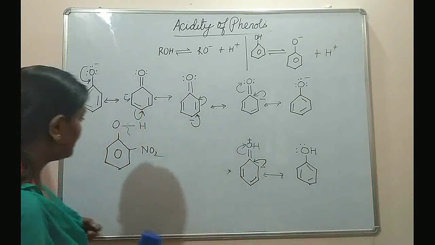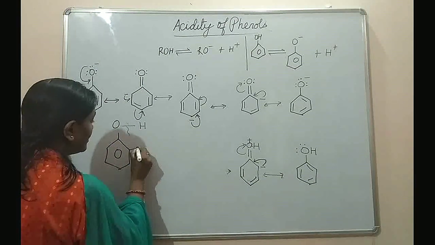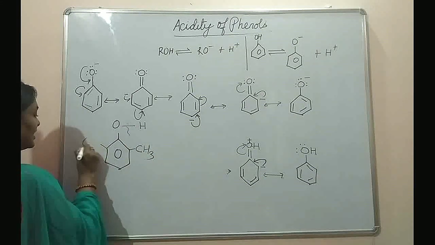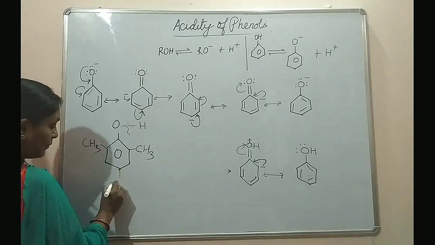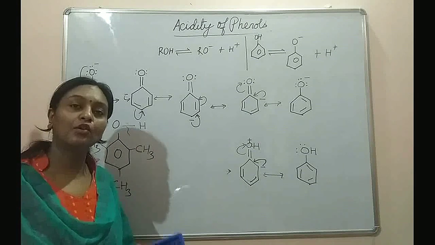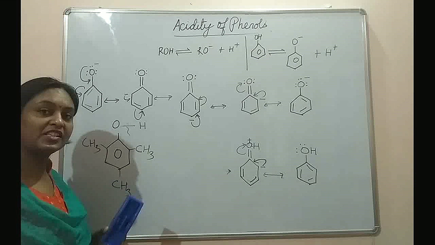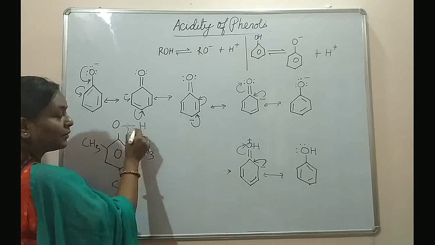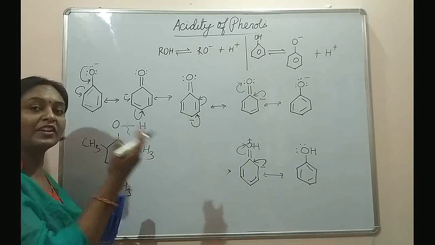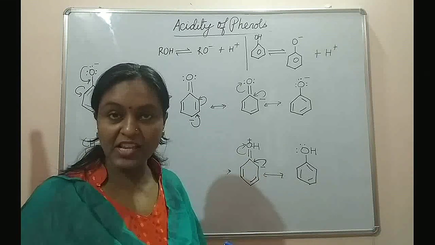Similarly, if I have got an electron releasing group over here, suppose I have got a methyl group, and as I increase the number of methyl groups, both at ortho and para positions, the acidity of phenols will further go on decreasing, because you know that methyl groups, alkyl groups are electron releasing groups, and they decrease the polarity of the OH bond. So as the number of electron releasing groups increases on the benzene ring of phenol, its acidity decreases.